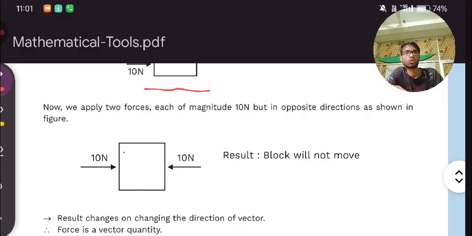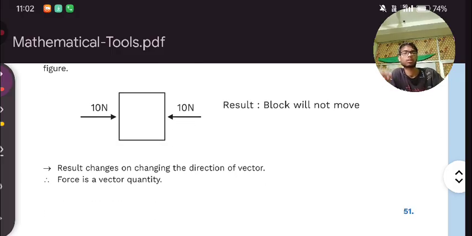That's why, here we are subtracting. After subtracting, what is happening? This is giving us 0. That's why this will be known as result change. Result changes on changing the direction of a vector. Yes, it will change if we change the direction of a vector. Then force is a vector quantity.